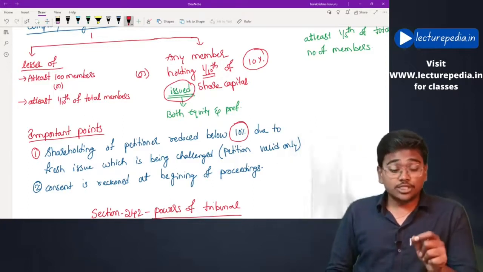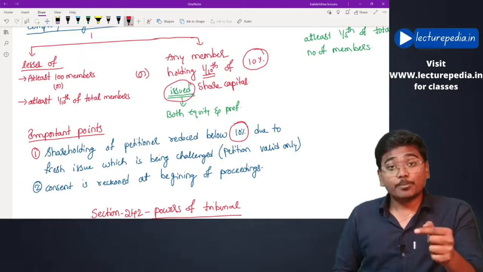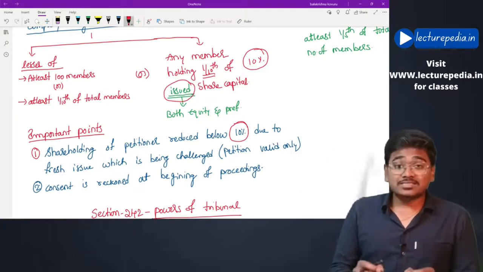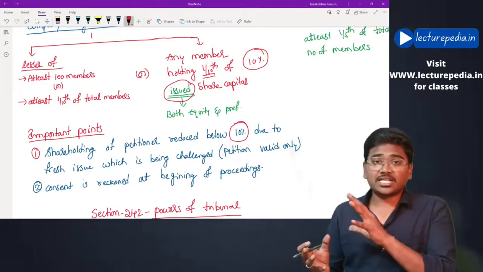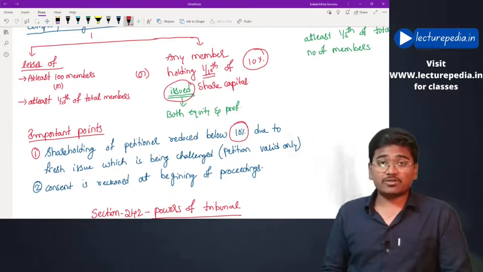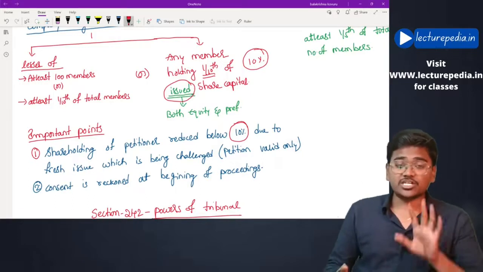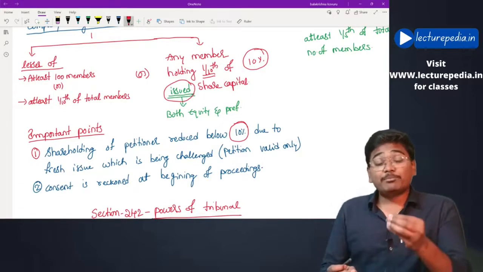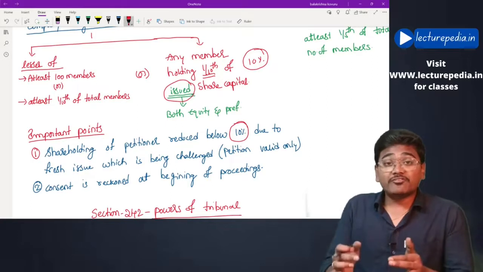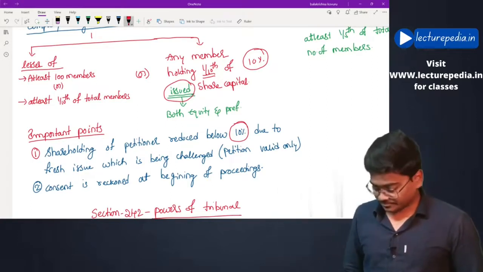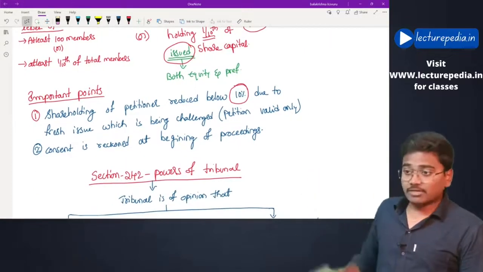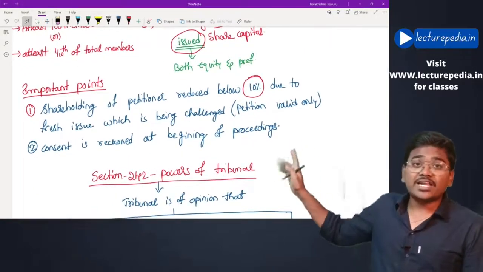In that case, even though your share capital is below 10%, since the activity against which you want to apply is the very one that reduced your share capital, you can file an application under section 241 even if your share capital is below 10%. Hope that is clear.